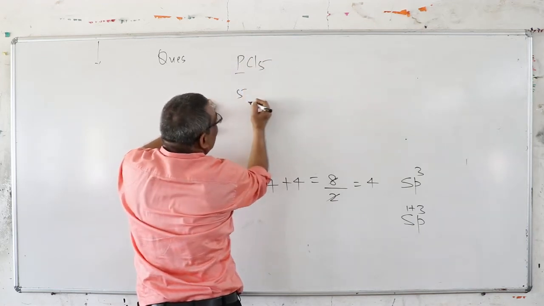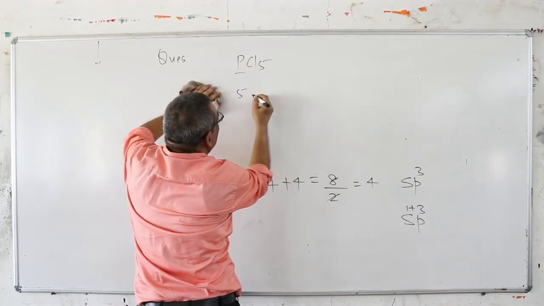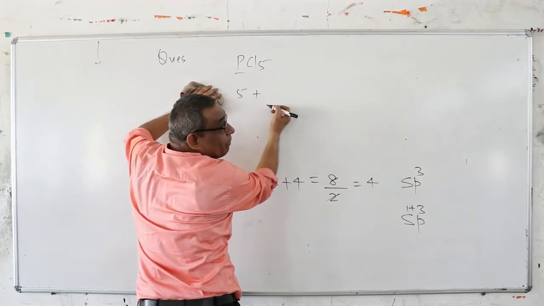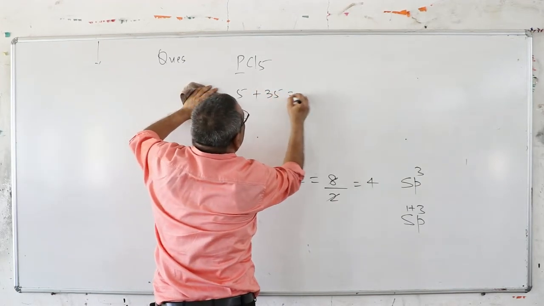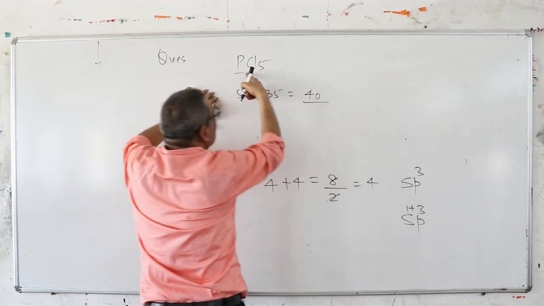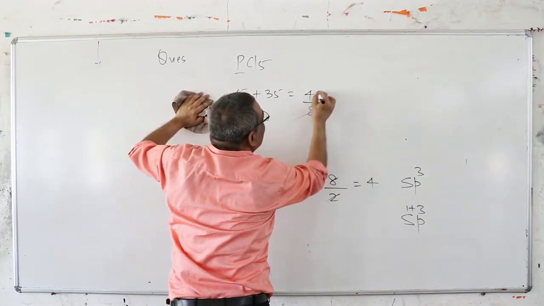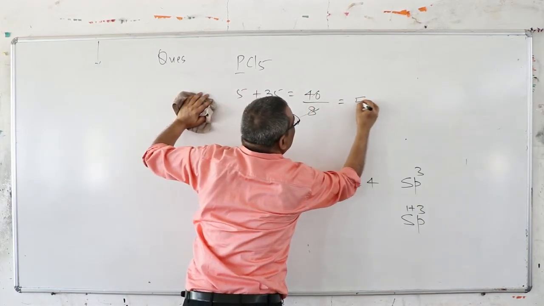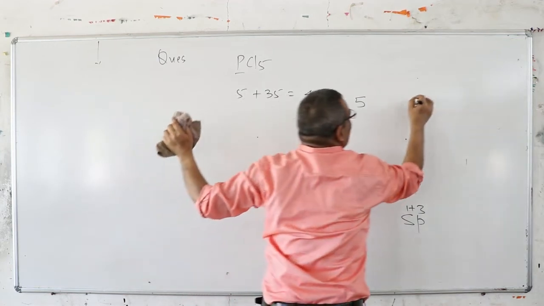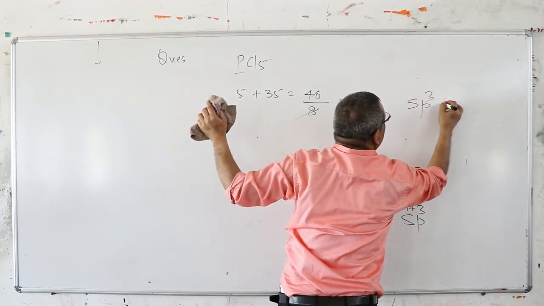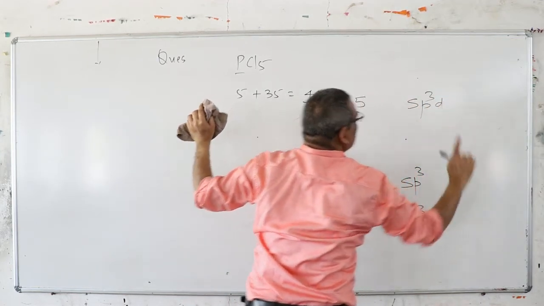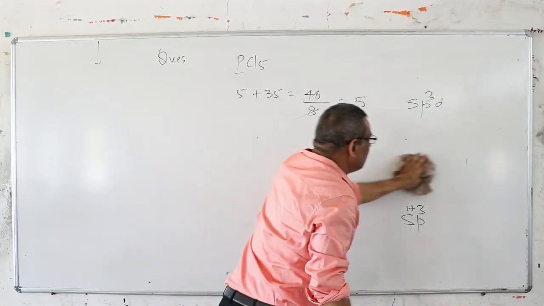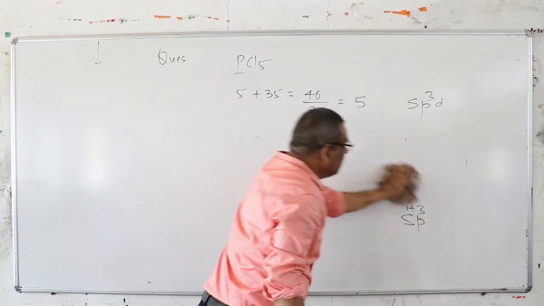How many valence electrons does phosphorus possess? 5. One chlorine atom possesses 7, so 35. It comes to 40. No hydrogen, so divide by 8 and you get 5. So 5 orbitals mix: 1s, 3p and 1d.